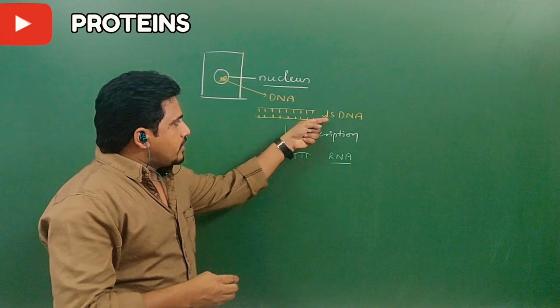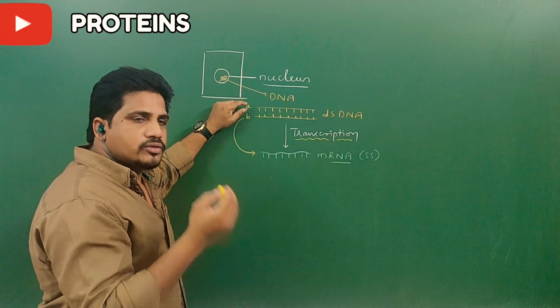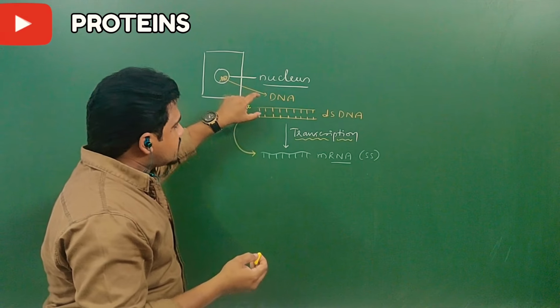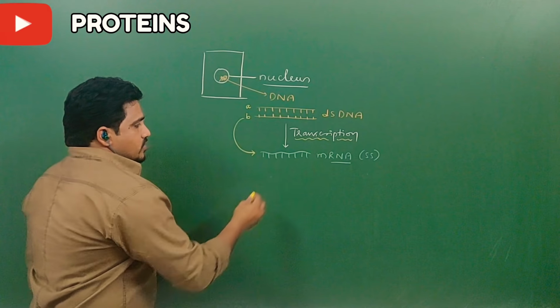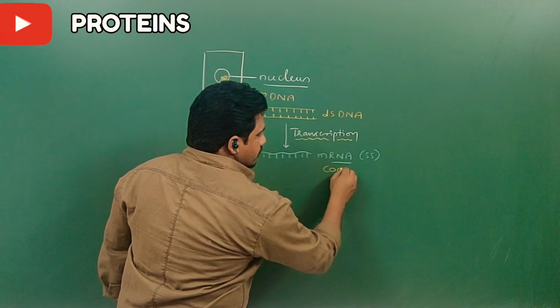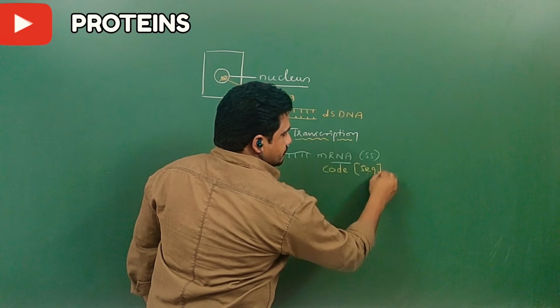The process is called transcription, in which the information to provide a protein, some codes are present. Those codes are present in the DNA. Such codes are transcribed into mRNA. So mRNA has codes, nothing but sequences.